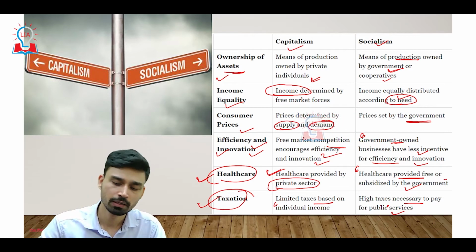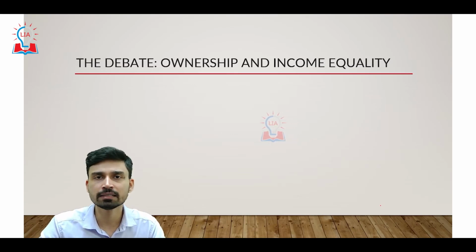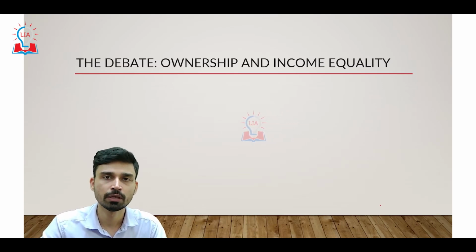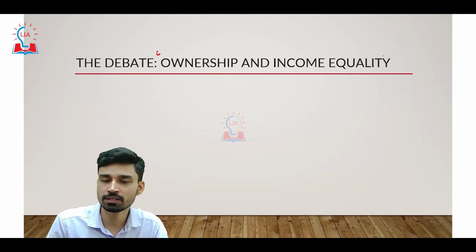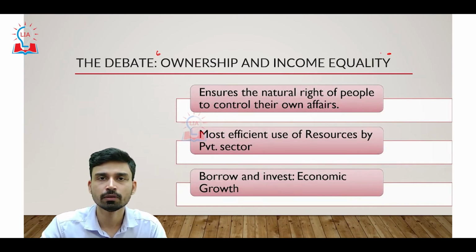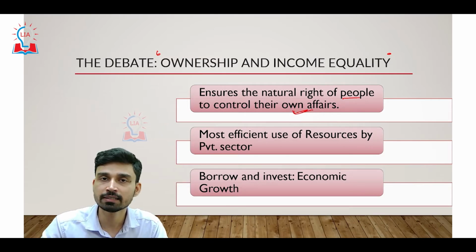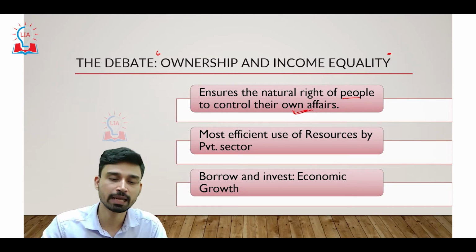Now let us try to understand what basically is the debate and criticism regarding each of the systems. So the first parameter, as we have discussed, is the ownership and income equality. So what is the debate around this? What we can say is that capitalism ensures the natural right of people to control their own affairs. That is what is said about capitalism.